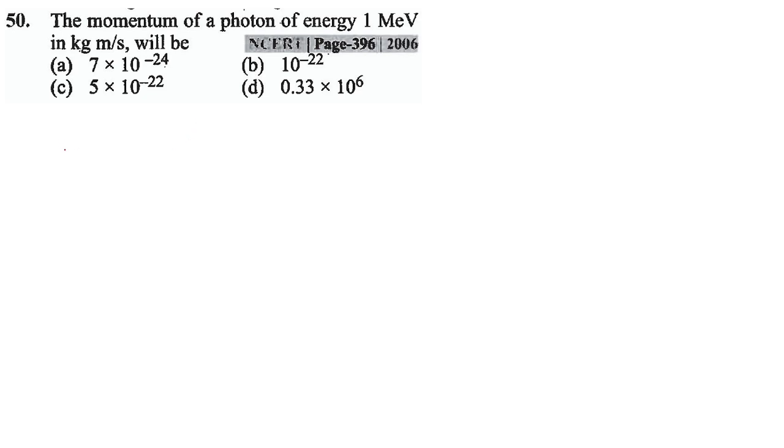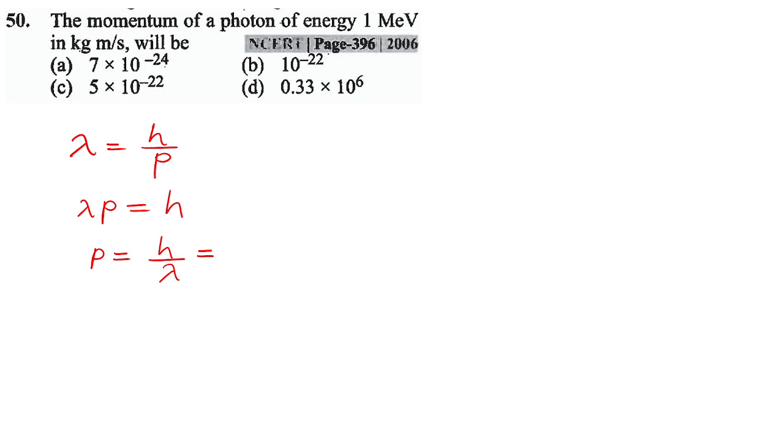Look here. One formula involving momentum will be lambda equal to h by p. I want one formula that involves momentum. So cross multiplication gives lambda p equal to h, or p equal to h by lambda. Correct? So in this way I can find out momentum of the photon. Momentum of the photon equal to h by lambda.